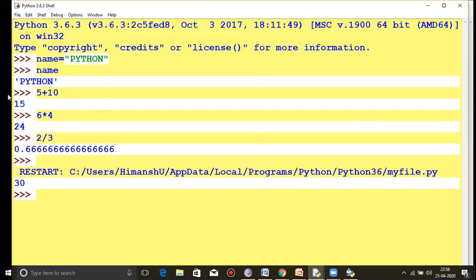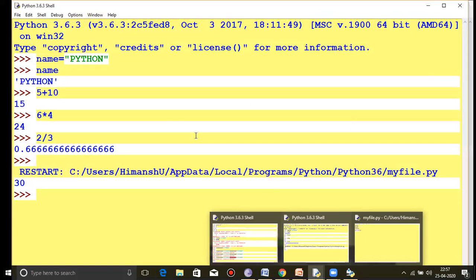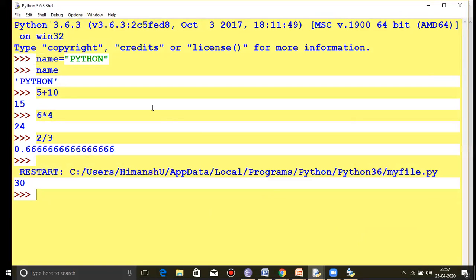In interactive mode, you directly give the command, then it displays the output at the same time here. In script mode, first we have to execute the code, then it will display the output.